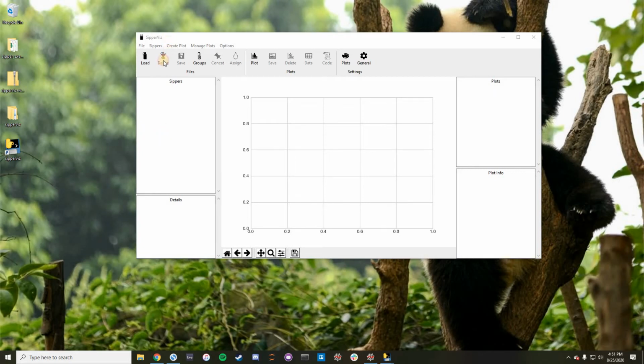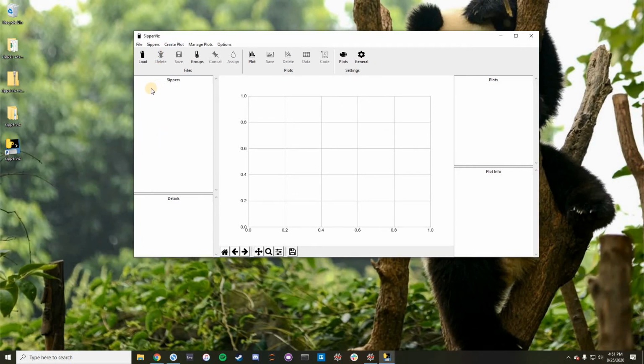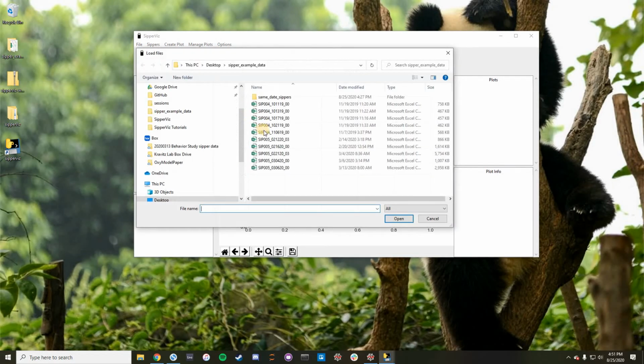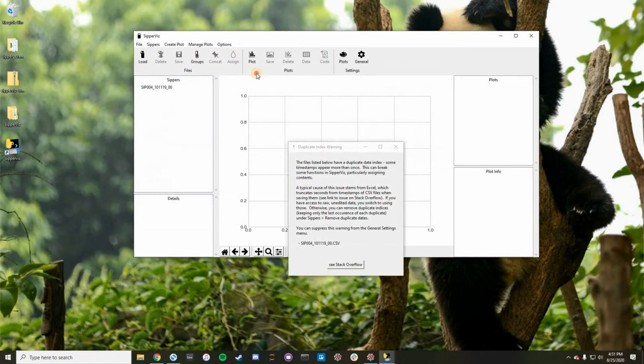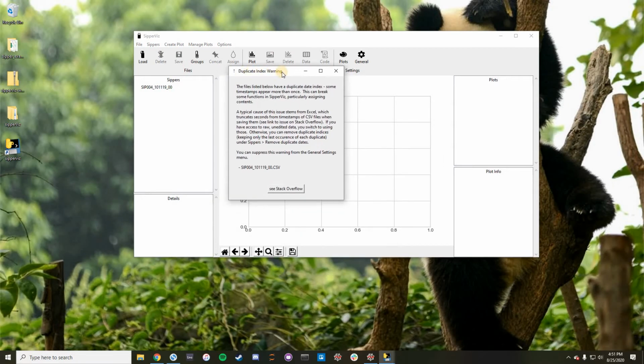Okay, so this time I'm going to be talking about a warning that is actually an indication of a kind of annoying problem that you should be aware of when dealing with zippers. So I'm going to load a specific file here, and when you load it, you get this duplicate index warning.